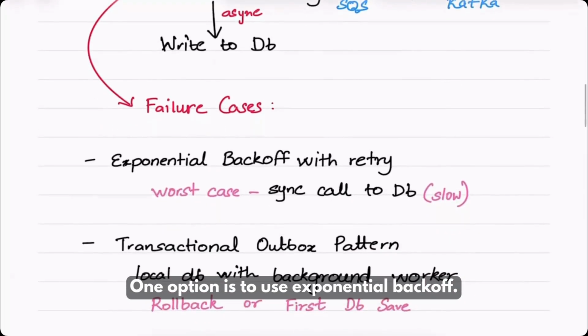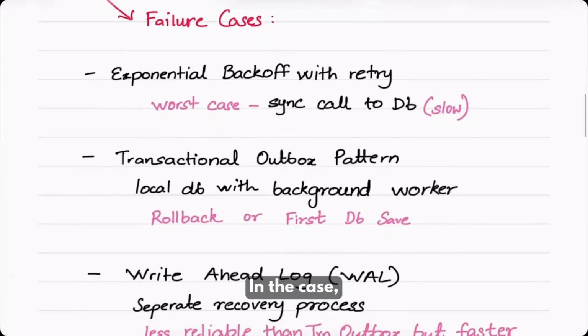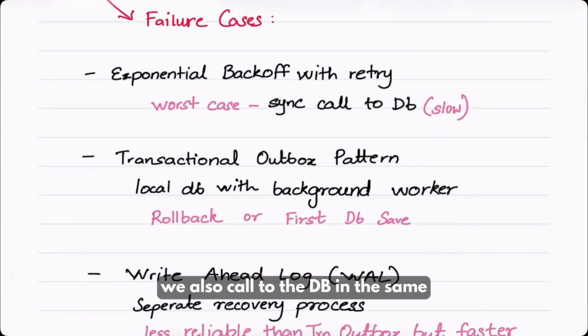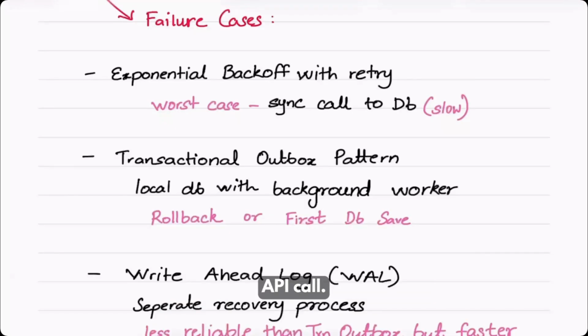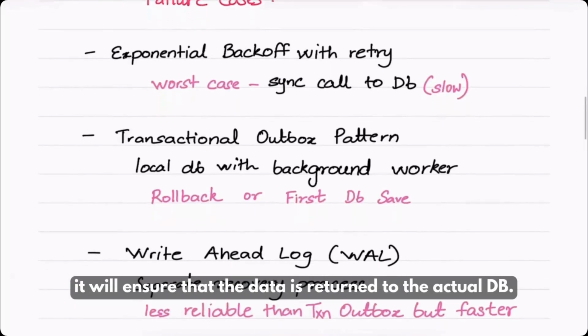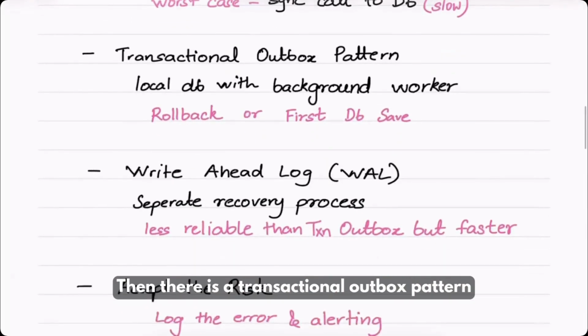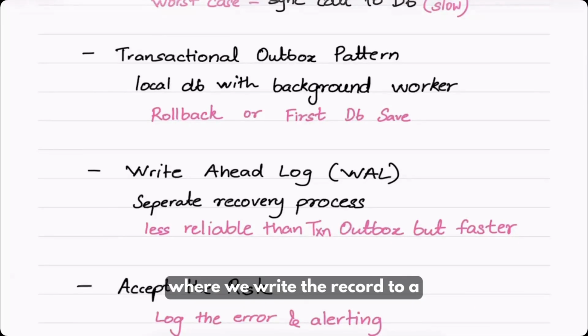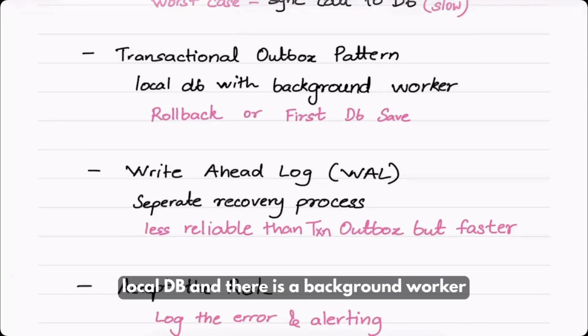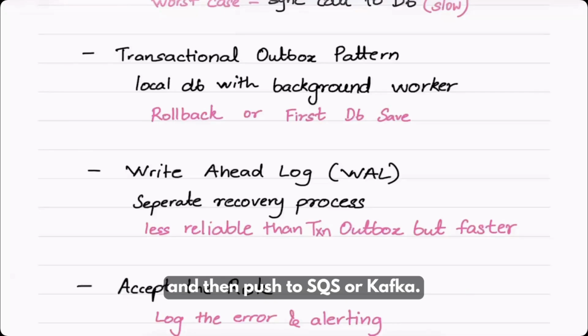One option is to use exponential backoff with retry. Worst case, we also call the DB in the same API call. It will be slow, however, it will ensure that the data is written to the actual DB. Then there is the transactional outbox pattern where we write the record to a local DB and there is a background worker running which will fetch from this local DB and then push to SQS or Kafka.